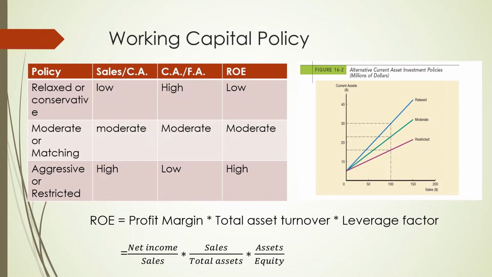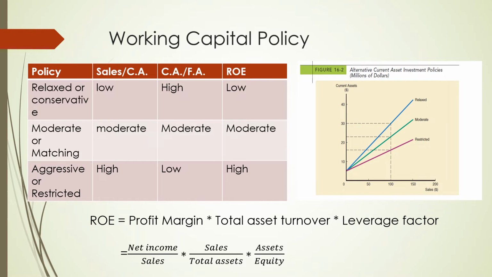So how do we define return on equity according to the DuPont chart? It is going to be profit margin multiplied by total asset turnover multiplied by leverage factor. Net income upon sales is my profit margin, total asset turnover is sales upon total assets, and my leverage factor is asset upon equity.